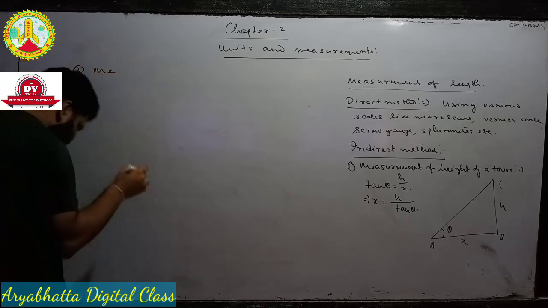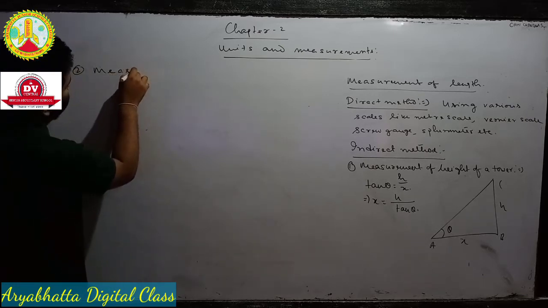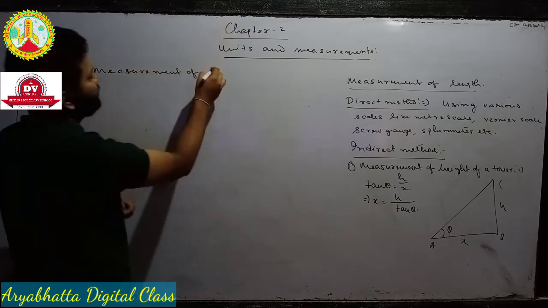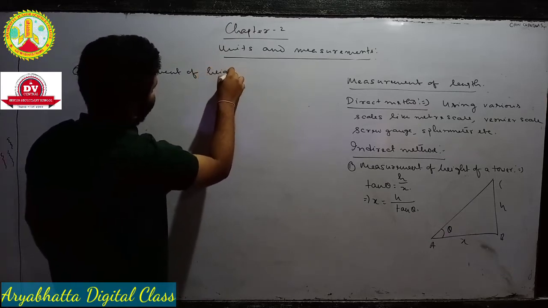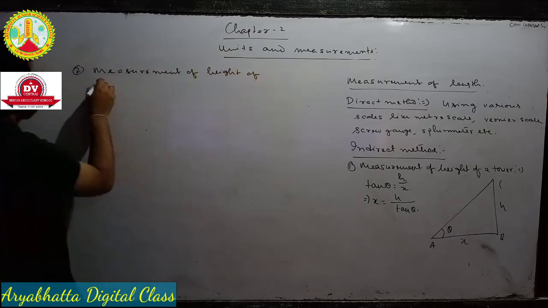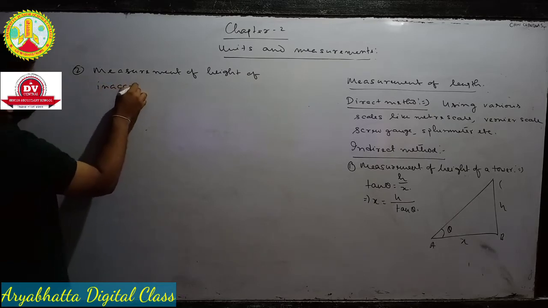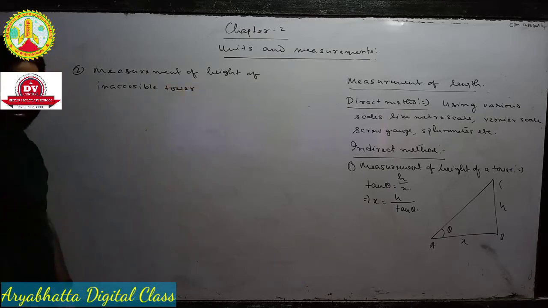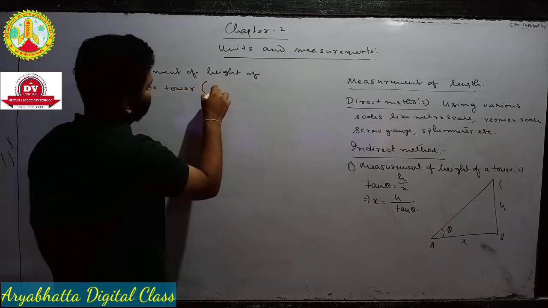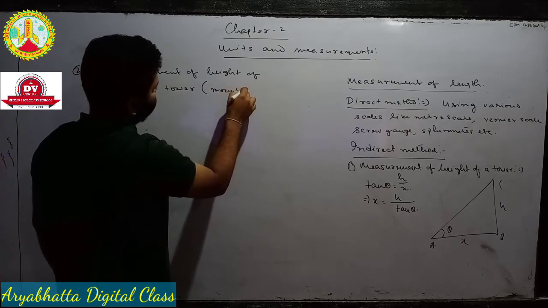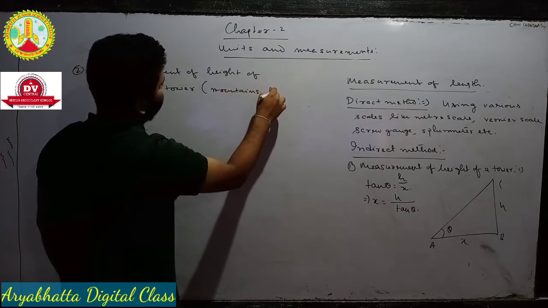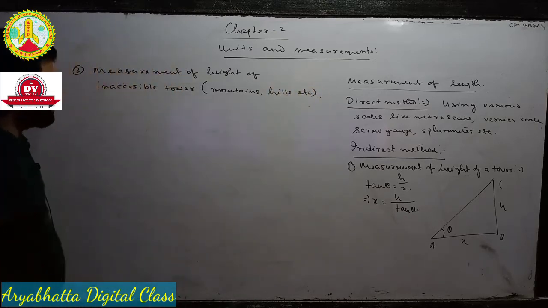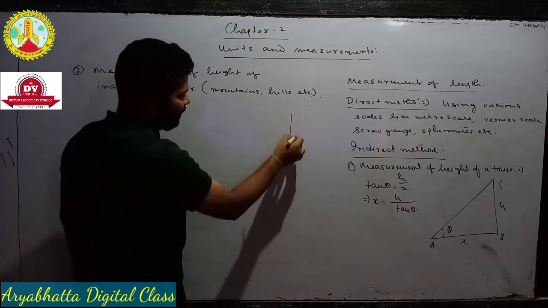Number 2 is measurement of height of inaccessible tower. Inaccessible tower is like, I told you, suppose say mountains, hills, etc. Okay. So suppose this is the height of the hill that we want to calculate.